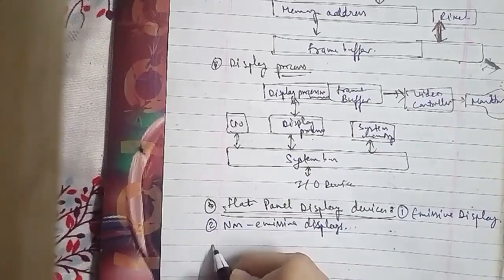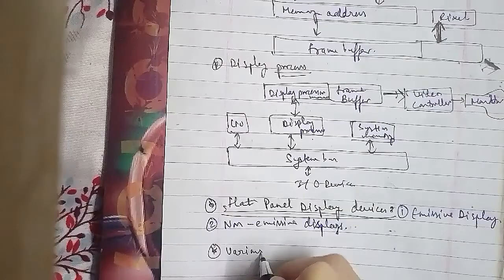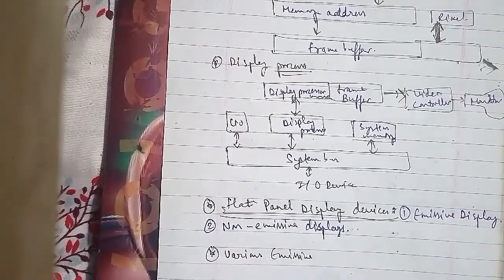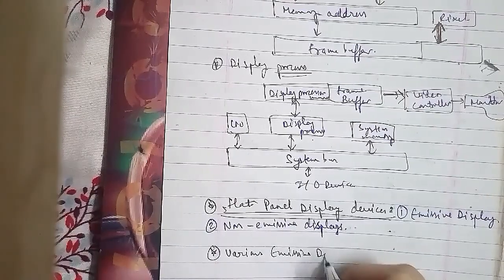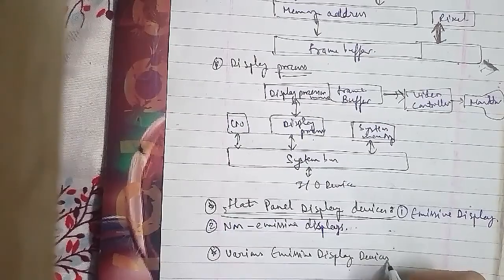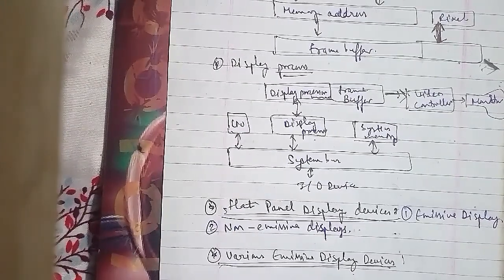A plasma panel, also called a gas discharge display, is constructed by filling the region between two glass plates with a mixture of gases that usually includes neon. A series of vertical conducting ribbons is placed on one glass panel, and a set of horizontal ribbons is built into the other glass panel.